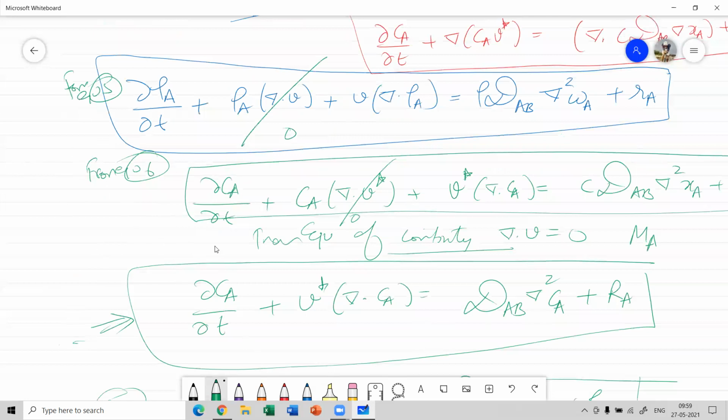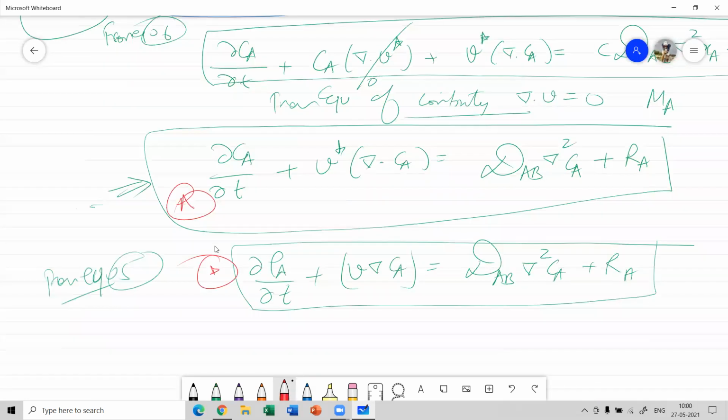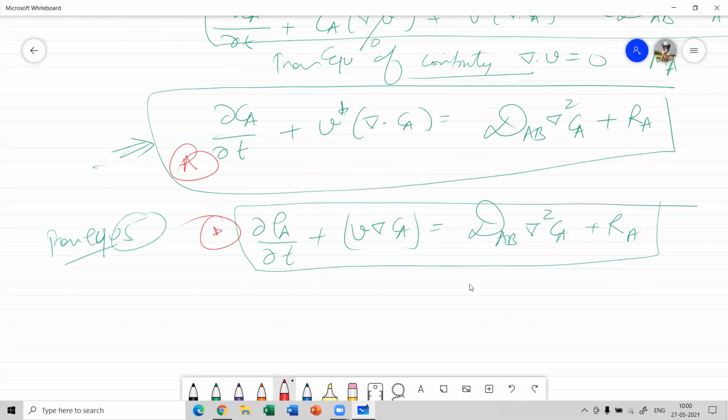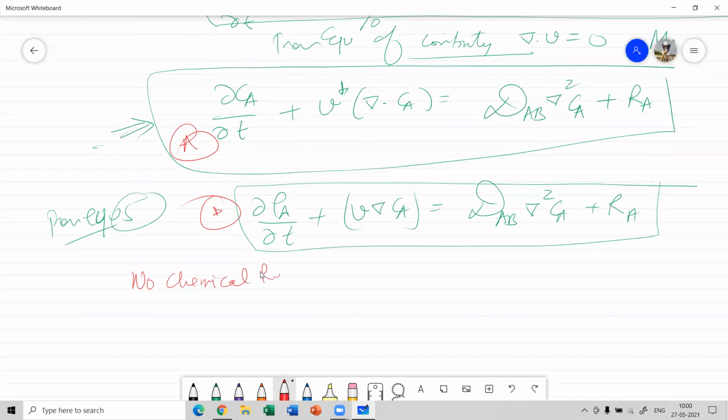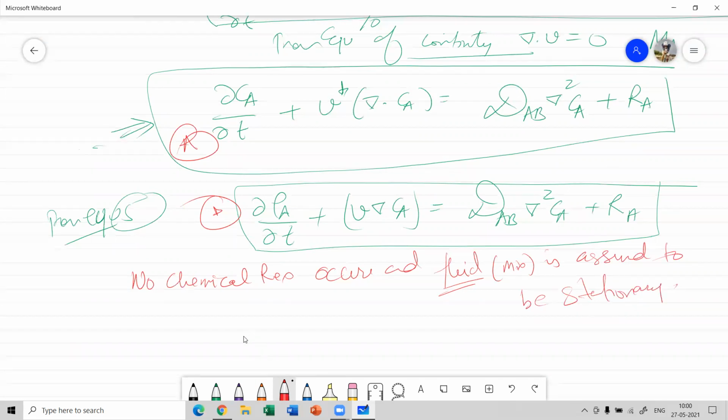Now, if there is no chemical reaction occurring, and at the same time, note this down, the fluid or mixture is assumed to be stationary, then what will happen?